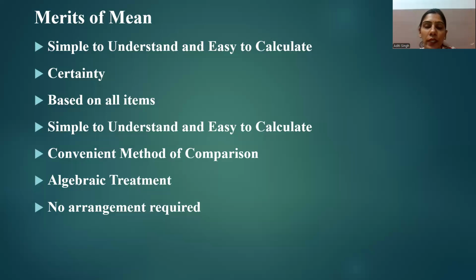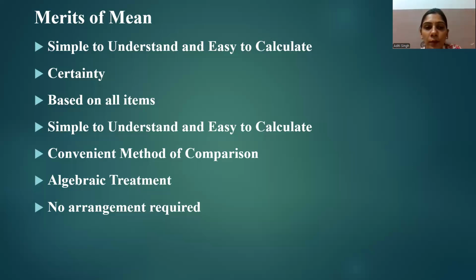The values of the mean are very certain because they are based on all items. When we calculate the arithmetic mean, it considers all the values in the data set, adding all the values and dividing by the total number of items. So it is regarded as being more representative of the distribution.